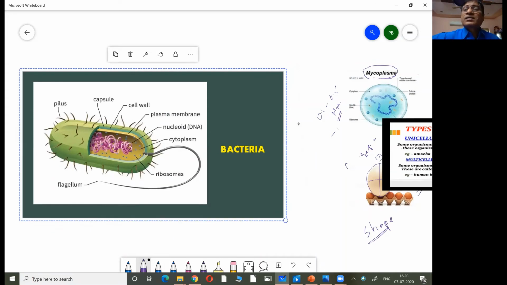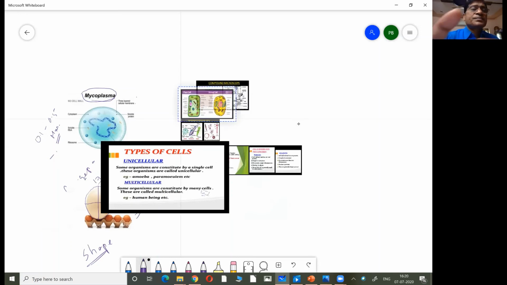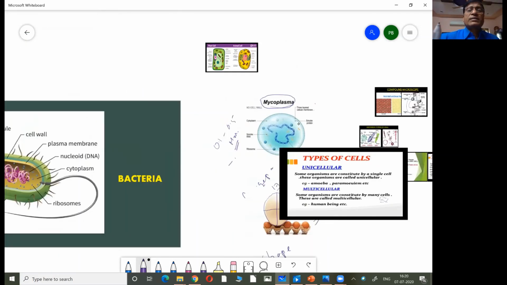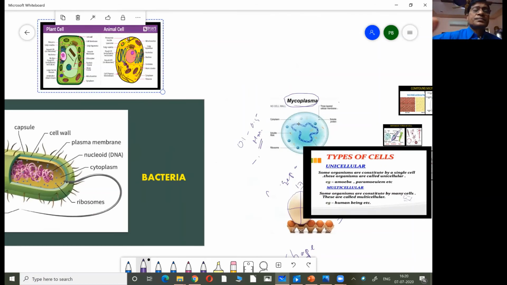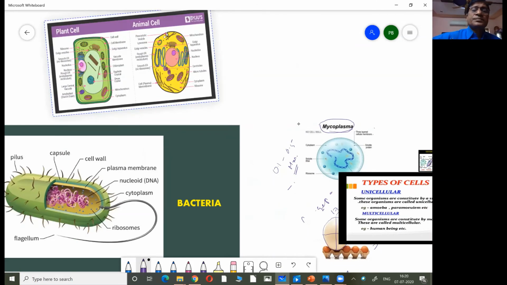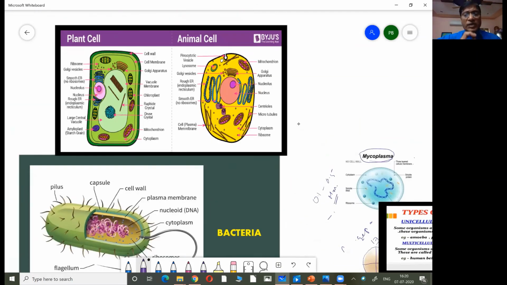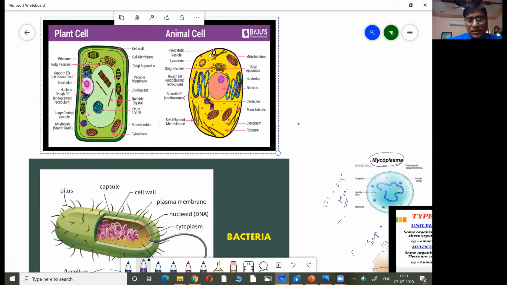And these are the cells that you can find in the plants or animals. So now you can compare the cells of bacteria and cells of plants or animals.